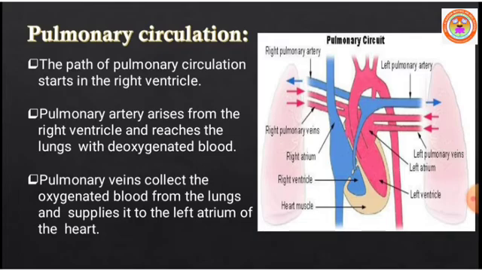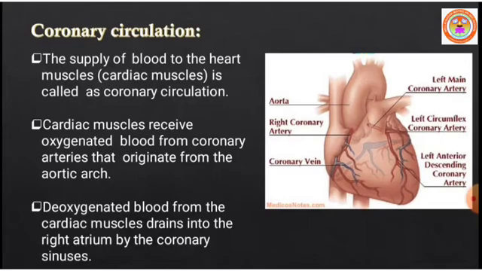The oxygen-rich blood is taken up by the pulmonary veins, which reach the left atrium. This circulation of blood from the right ventricle to the left atrium through the pulmonary artery and pulmonary veins, we call pulmonary circulation.